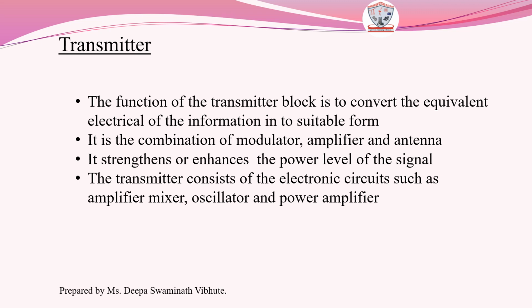This process is called as modulation, and the device which performs this task is called as modulator. Now what the amplifier does is that it increases or enhances the energy level of the modulated signal so that it can cover a long distance. Now the antenna converts electrical signal into electromagnetic waves, as electromagnetic waves have higher intensity compared to electrical signal.